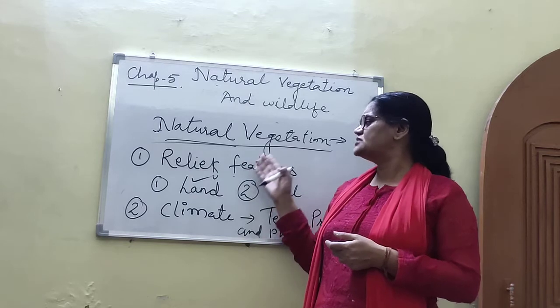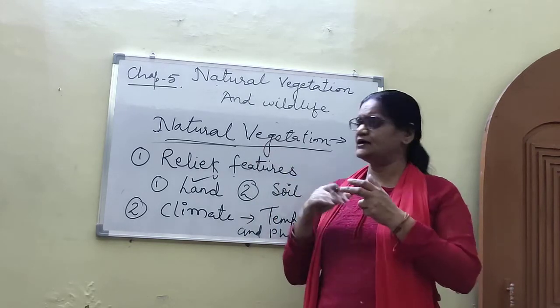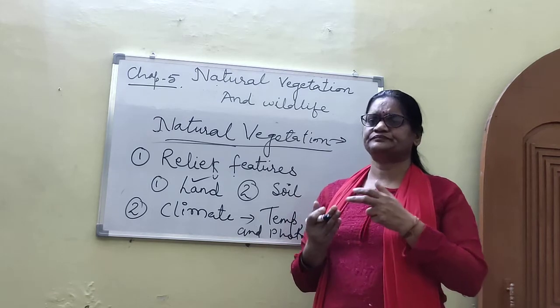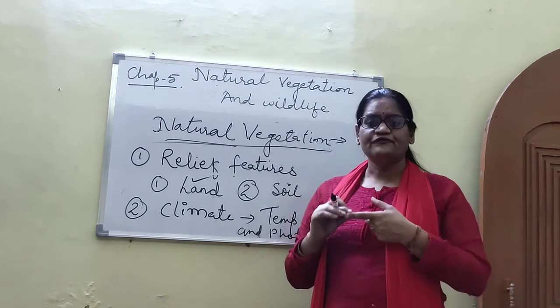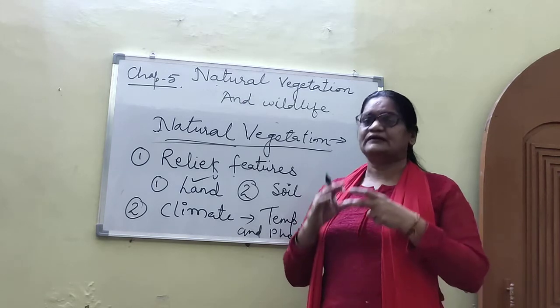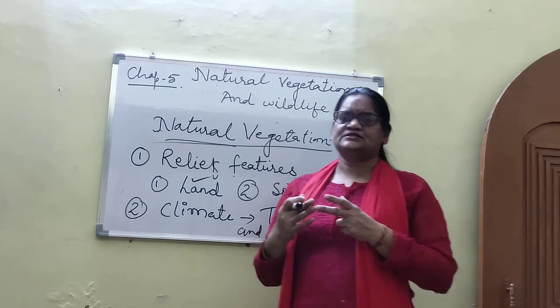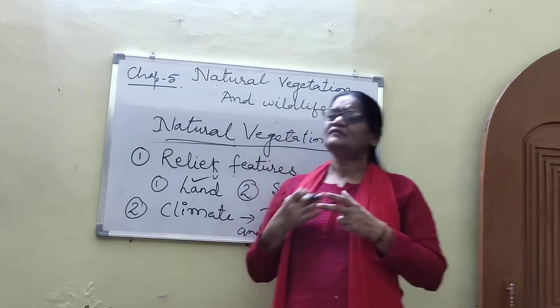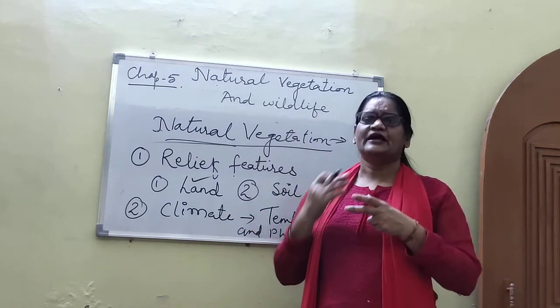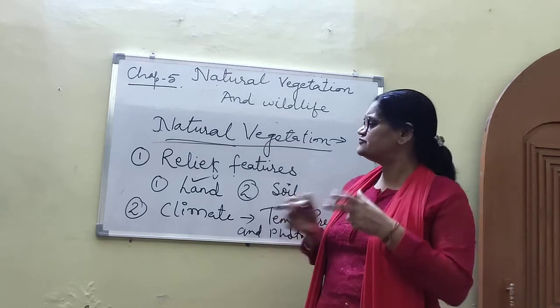So land is very important for natural vegetation, and the undulated and rough terrains are areas where grassland and woodlands grow and develop and give shelter to a variety of wildlife. So it is very simple.